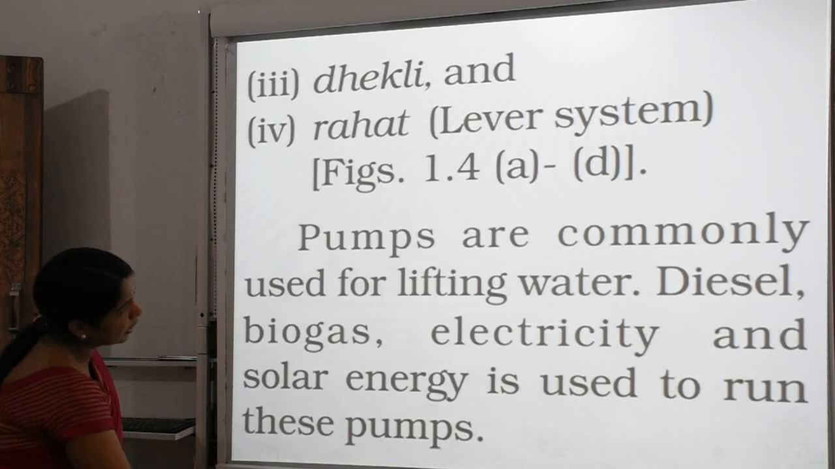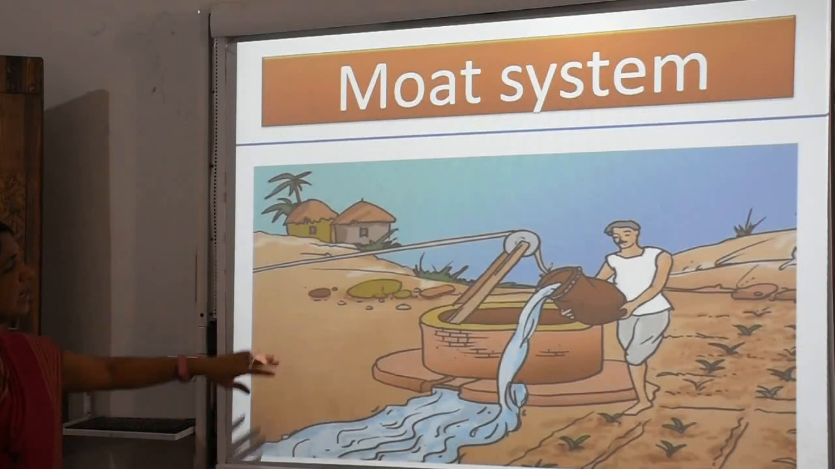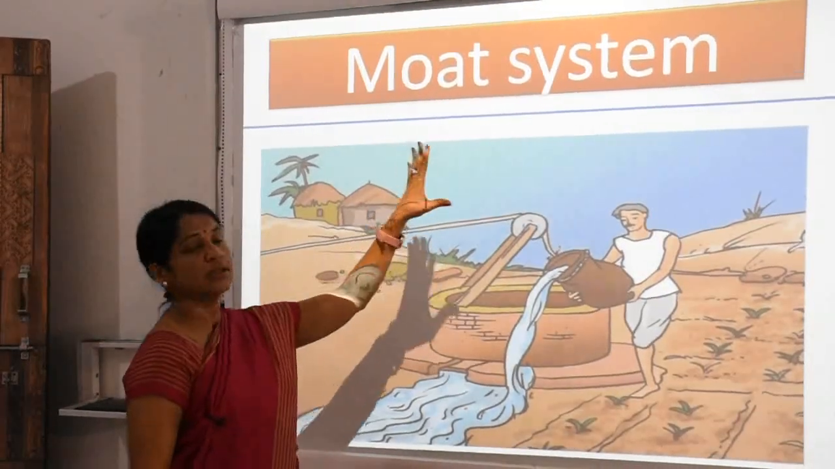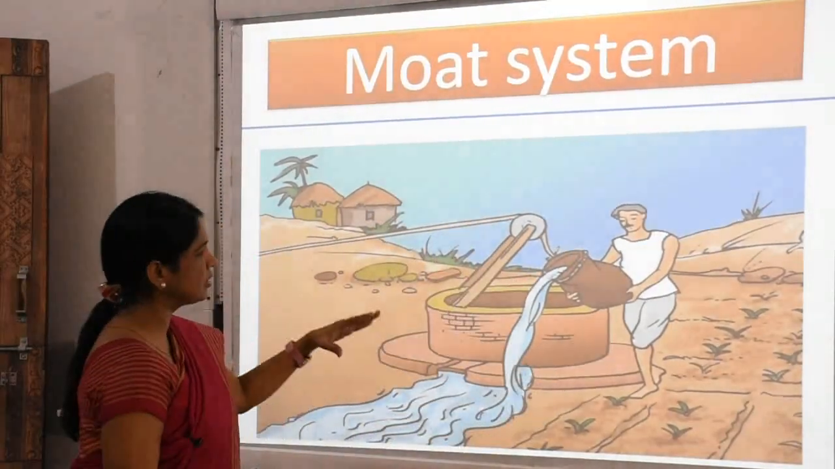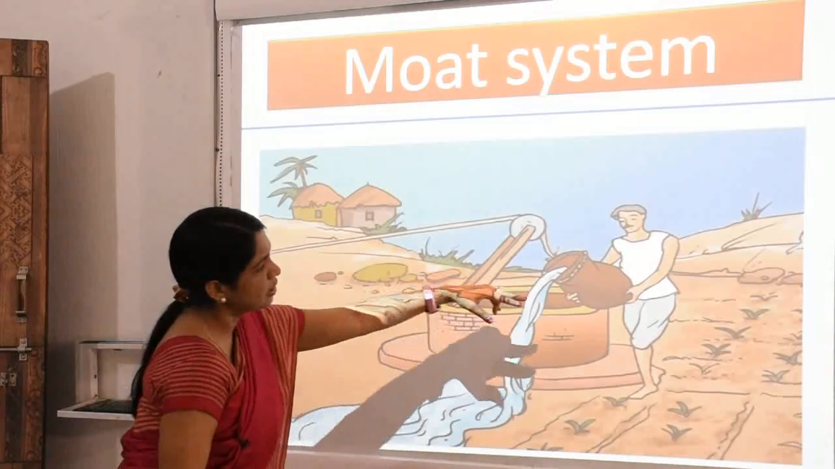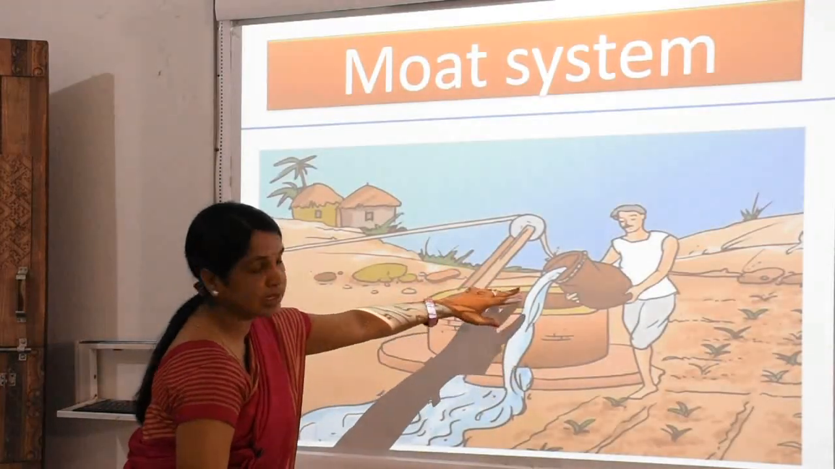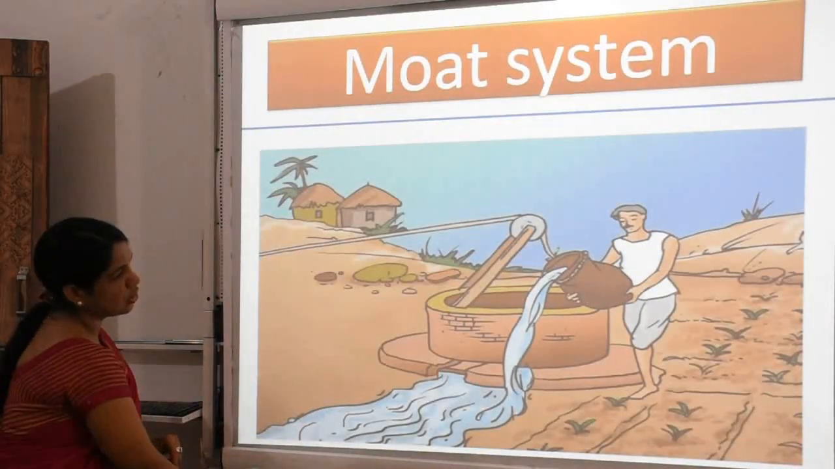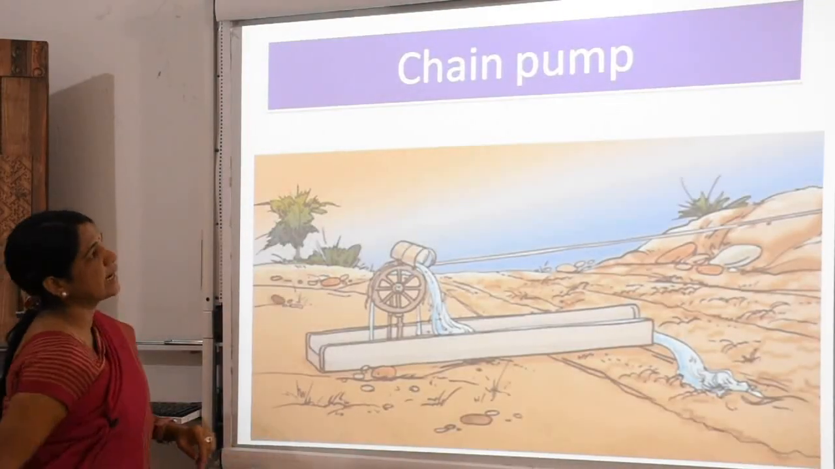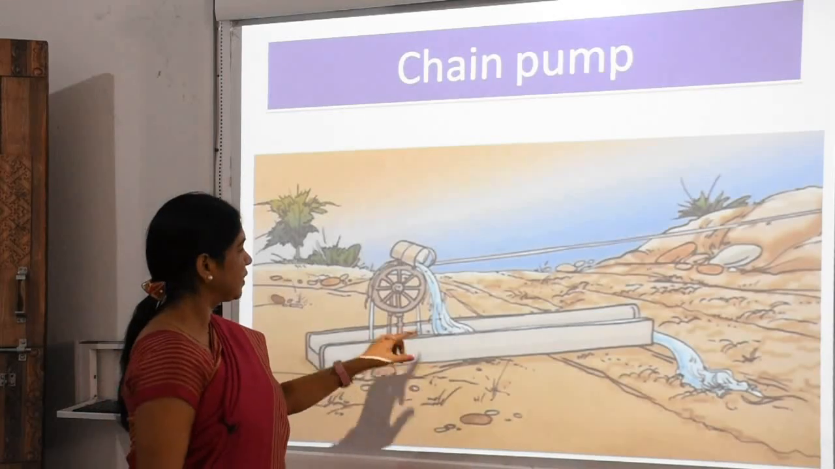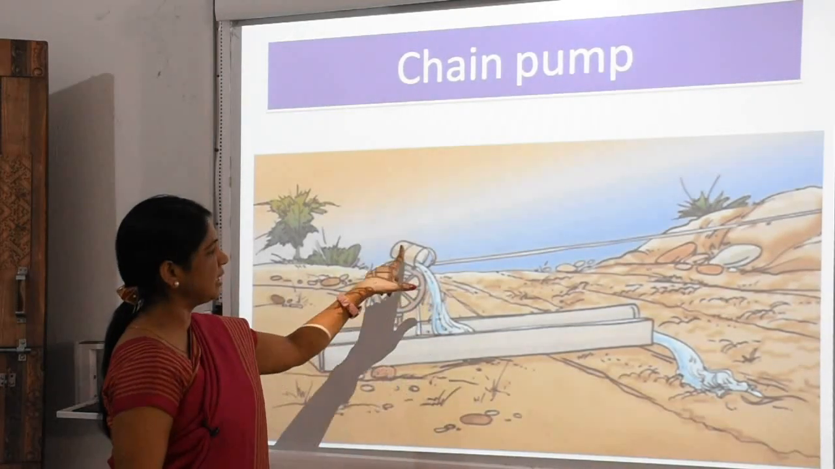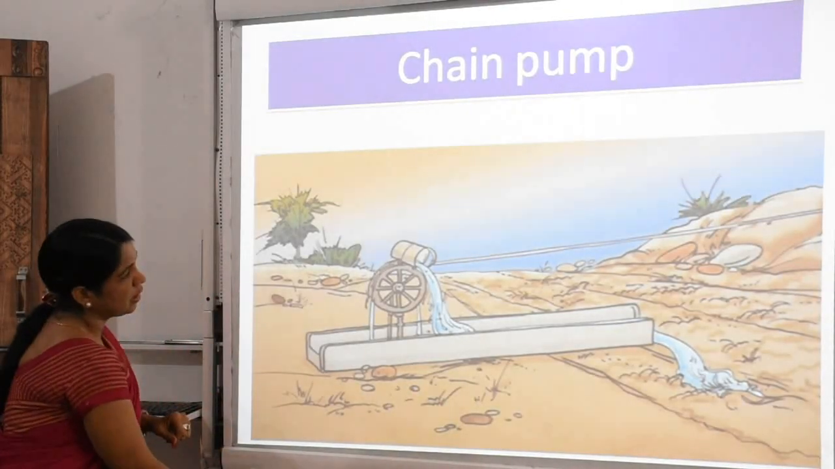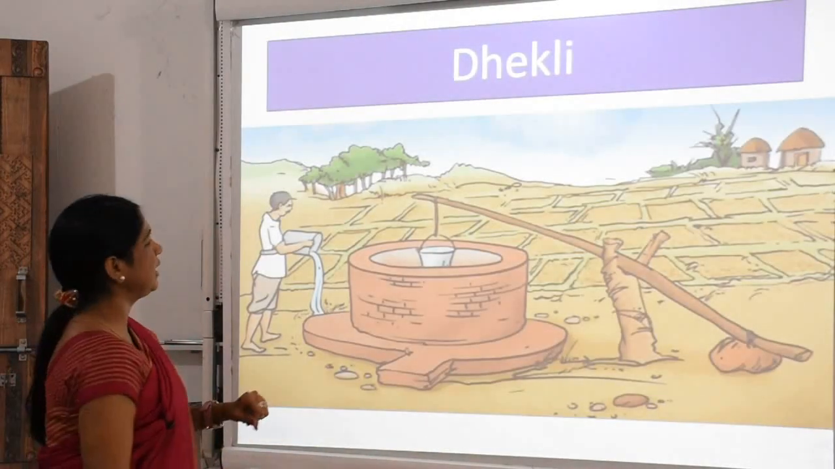Now further we are going to see this diagram, this picture. It helps you to better understand the moat system. What is the moat system? It is there for lifting the water from the well. Now we talk about the second, the chain pump. Here is the chain, and the water is lifted by using it. Now further we proceed.